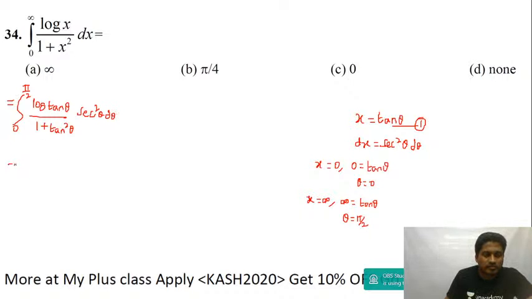Okay, now this is equal to integral from 0 to pi by 2 of log of tan theta divided by 1 plus tan square theta, which is sec square theta, into sec square theta d theta. This will cancel. Right? Yes.